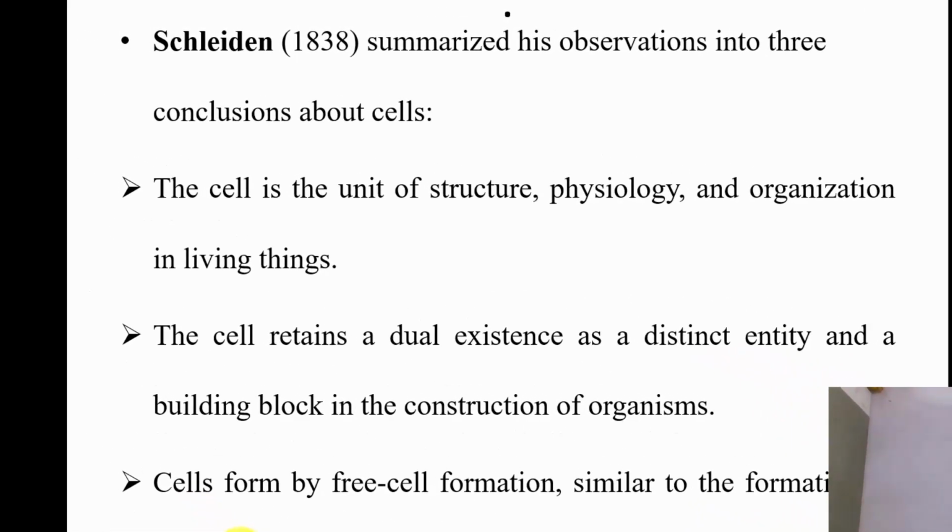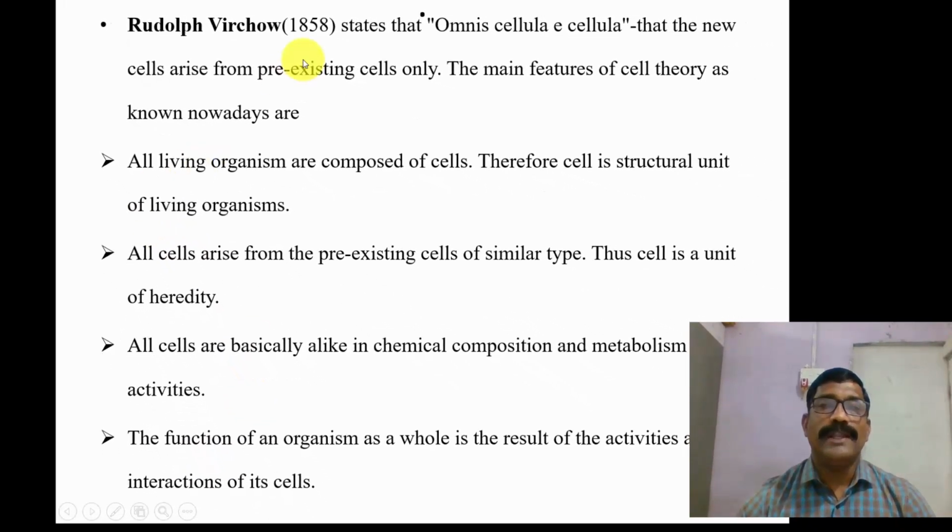Later on, Rudolf Virchow in 1858 stated omnis cellula e cellula, that is, new cells arise from pre-existing cells only. The main features of cell theory as known nowadays are: the new cell arises from pre-existing cells only, and all living organisms are composed of cells.